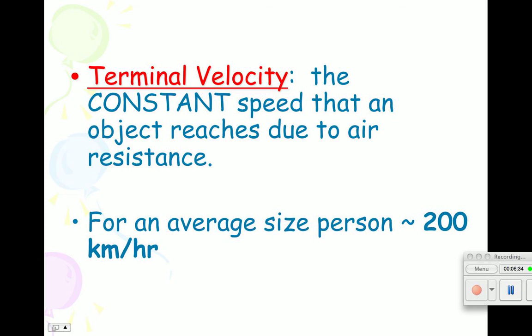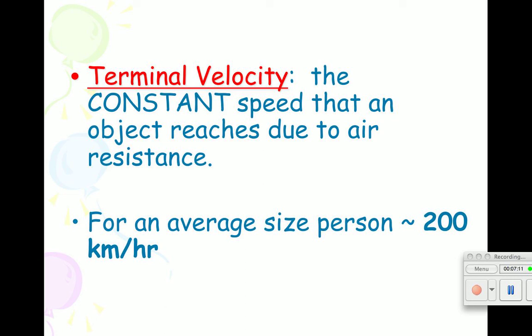Now that brings us to something that we call terminal velocity. It's a speed that objects reach as they fall. It's a myth actually that things will be going bullet fast when they hit the Earth from the Empire State Building. And the reason for that has to do with this idea of terminal velocity. Because there is air resistance on the Earth, you're going to be falling, and your velocity is going to increase. Eventually, you're going to get to a point where the air resistance is going to exactly balance out the pull of the force due to gravity.